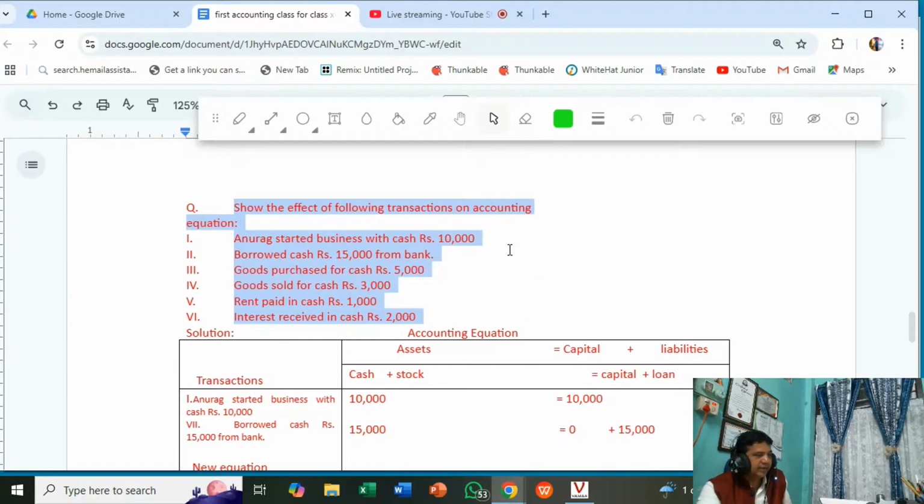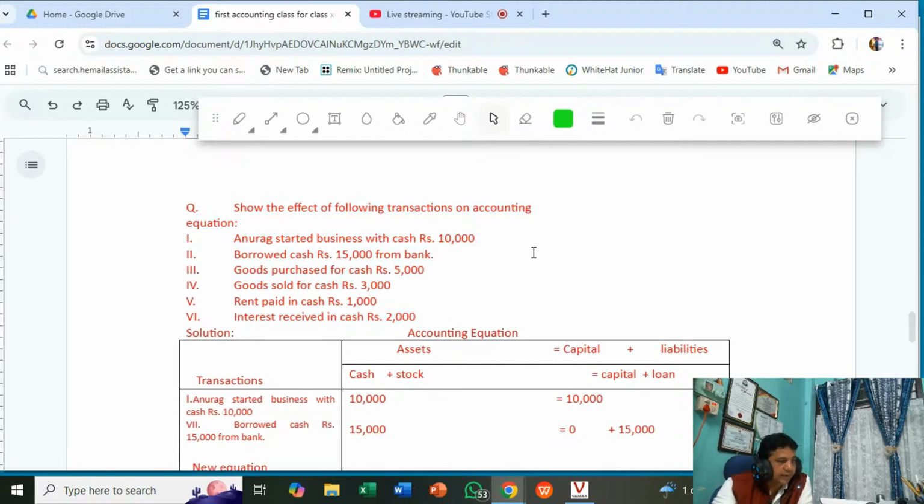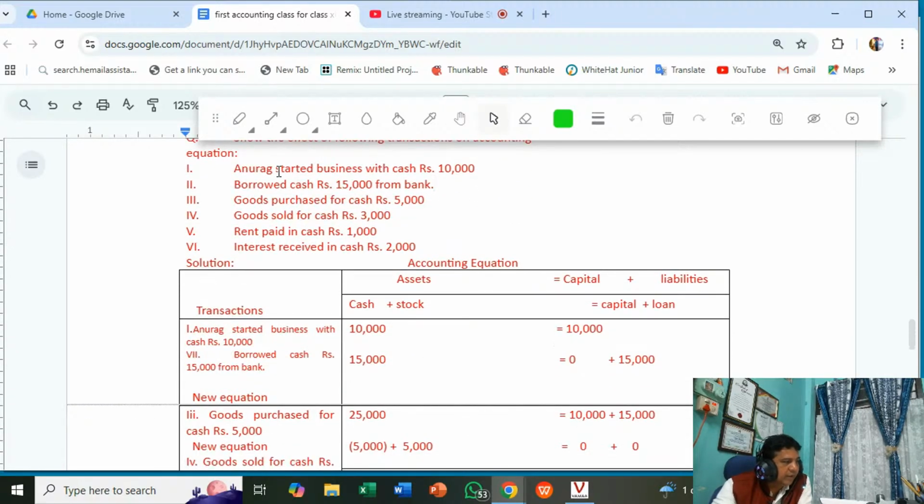Now, in the same manner, you have to solve this. Anurag started business with cash rupees 10,000. So this accounting equation is written as assets equal capital plus liabilities. This is the assets, this is the capital, this is liability.